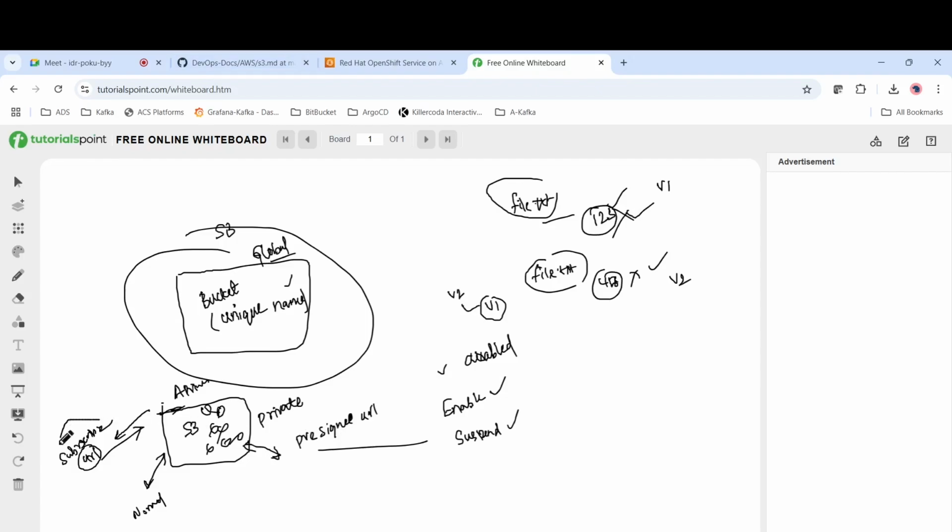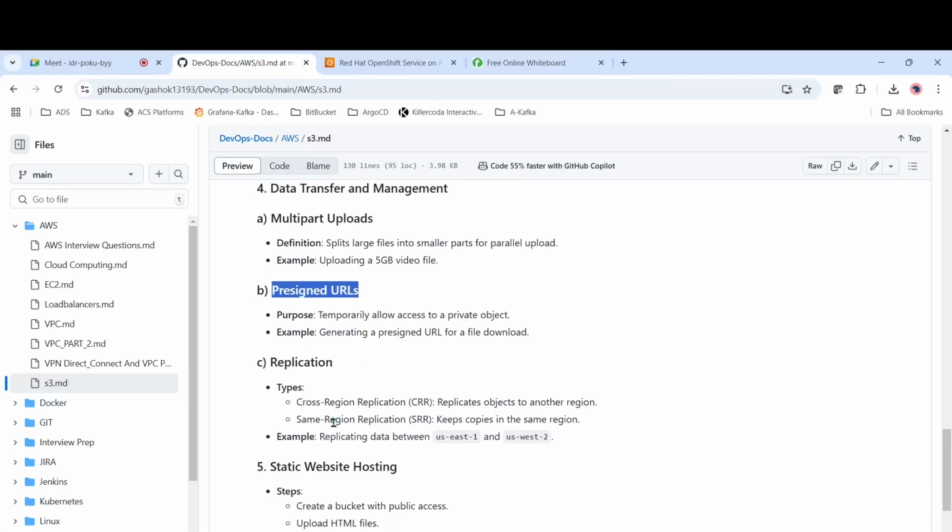So in case you are subscribing for 1 month, they will provide access for 1 month. After that it will automatically expire. Similarly, with pre-signed URLs, you can define the time. So in case the time has expired, it will automatically stop the access. That is the pre-signed URLs.